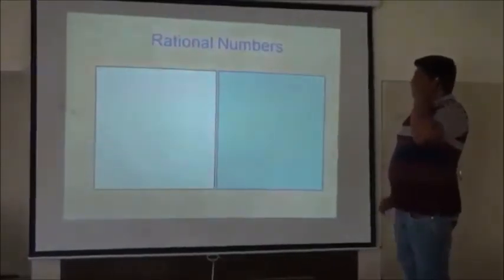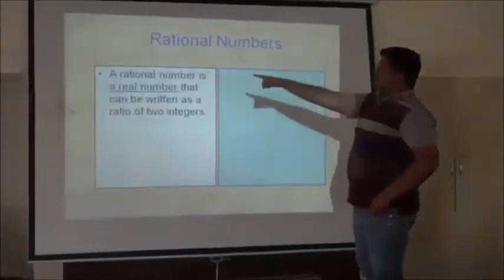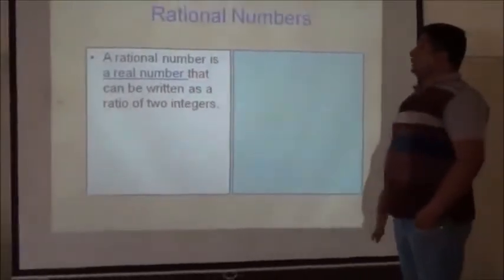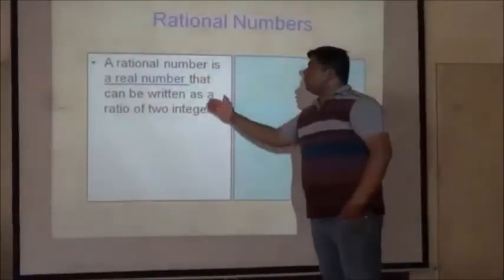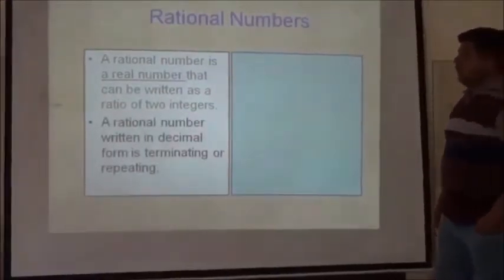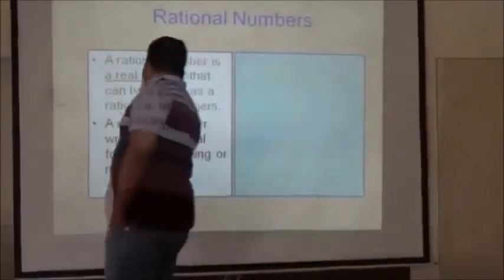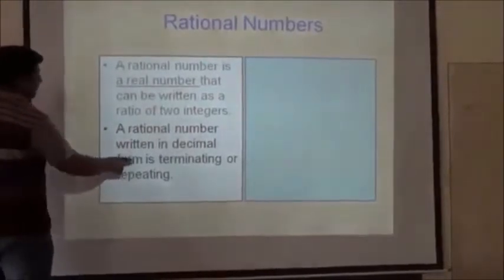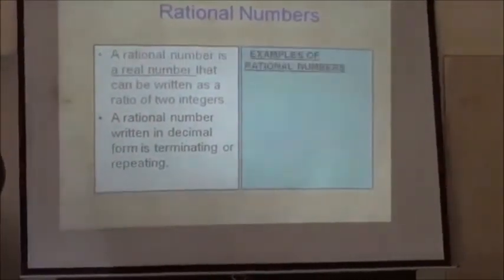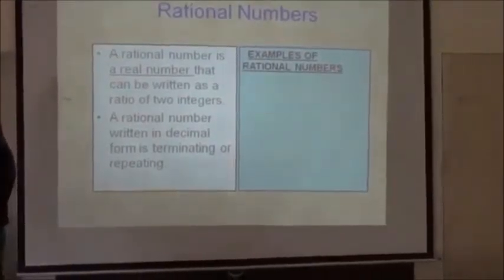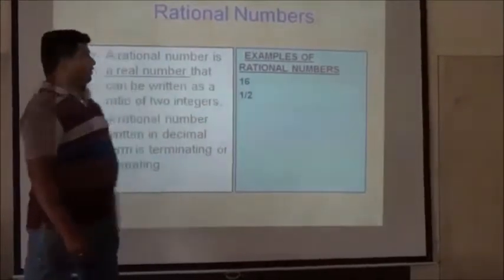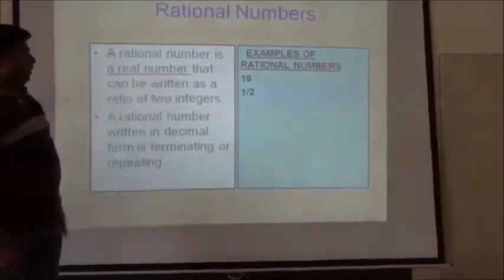Rational numbers. A rational number is a real number that can be written as the ratio of two integers. Ratio of two integers means the quotient of two integers, where the denominator is never 0. A rational number written in decimal form is terminating or repeating. Examples of rational numbers: first is 16. You can write it in fraction form, 16 by 1, 1 by 2.